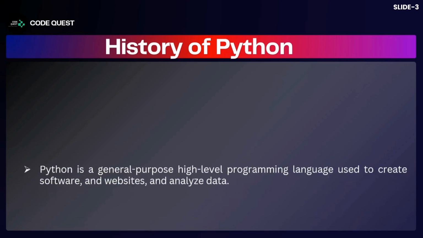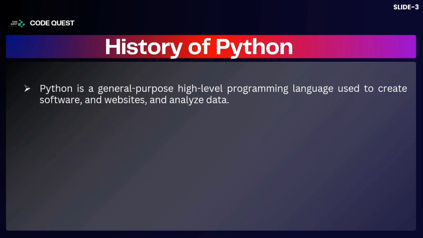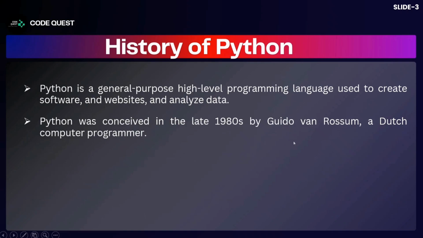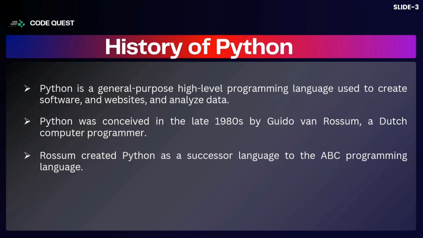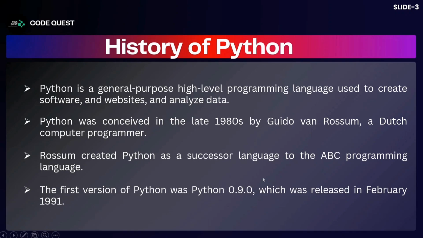Coming to Python, it happens to be a programming language. Basically, we call it a general purpose programming language because it can be used for any kind of development of software, websites, and analyzing data. Now, Python was conceived in the late 1980s by Guido van Rossum, a Dutch computer programmer. Rossum created Python as a successor language to the ABC programming language. The first version of Python was 0.9.0, which was released in February 1991.